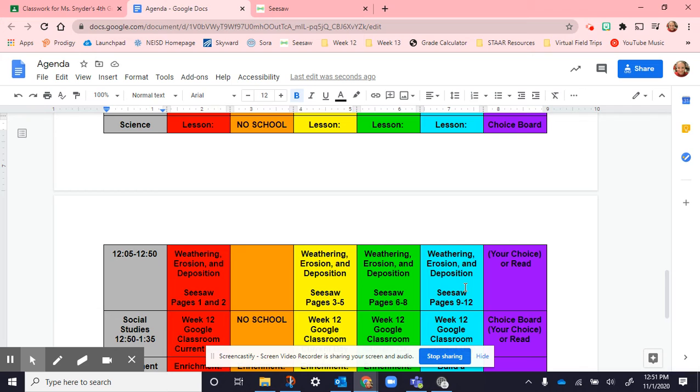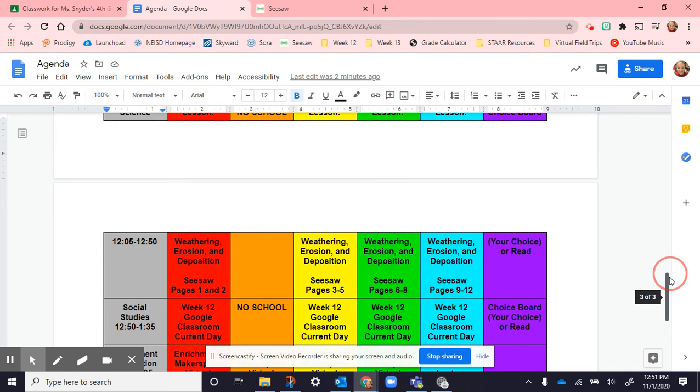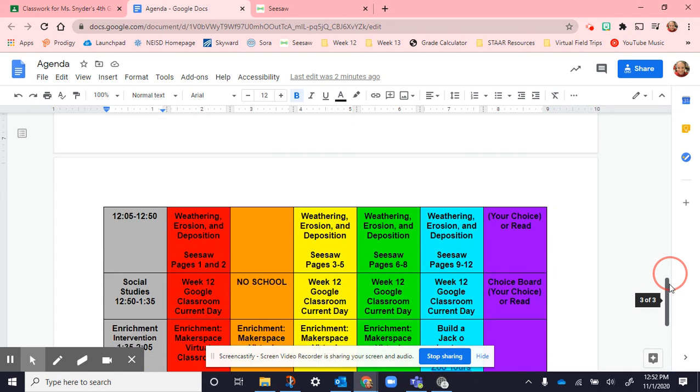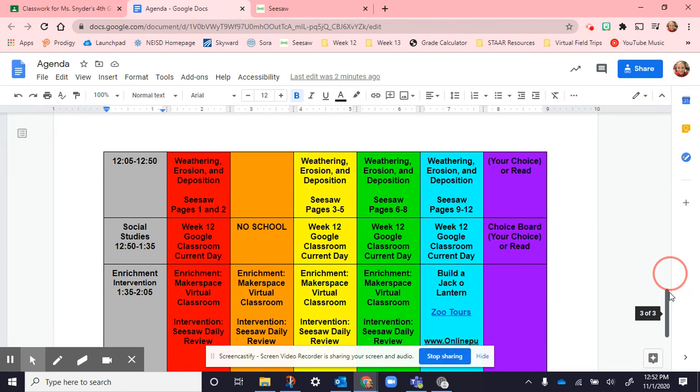And on each of those pages, same for the writing, the reading, and the science, I put everything on Seesaw because they have everything recorded on each of the pages. So make sure you're listening to those recordings as you work on the pages, because I'm going over what it says and the directions.